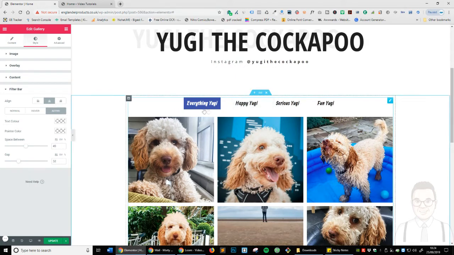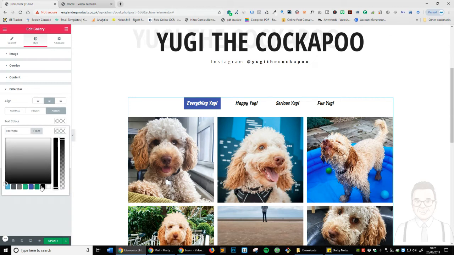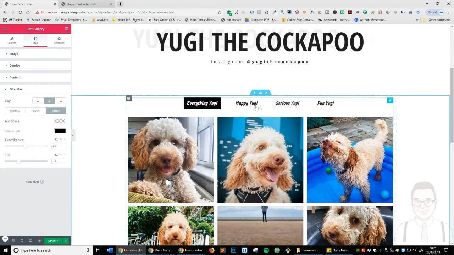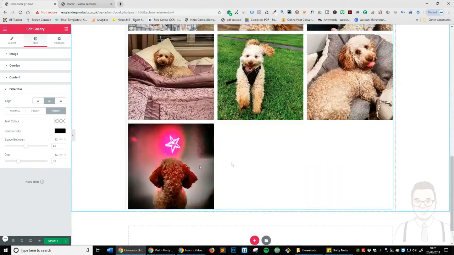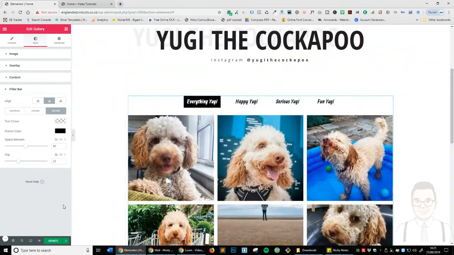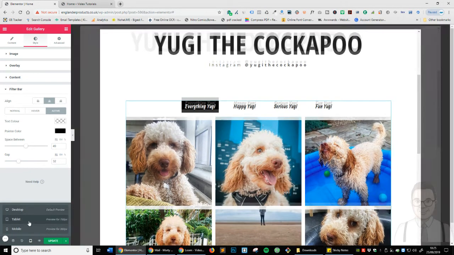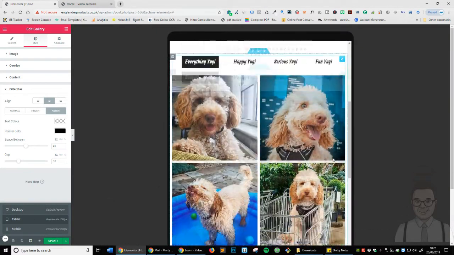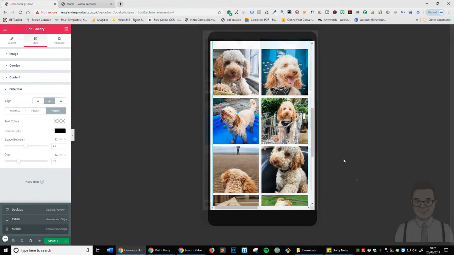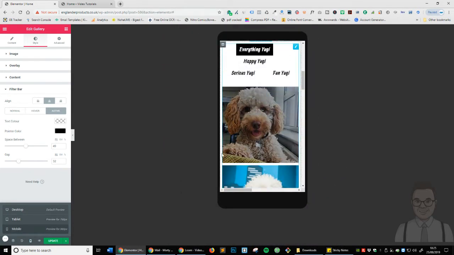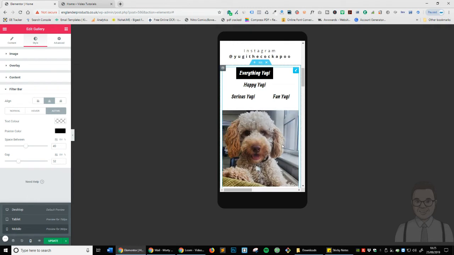But if you want to change the active color, which is the one it's on, we can go ahead and do that and change it to black. So there you go. So that's basically the options. That's simple and really powerful, but let's have a look at what it looks like when it's mobile. So let's go ahead and do tablet, and there you go. It's very responsive, and again, on mobile, it's mobile friendly.